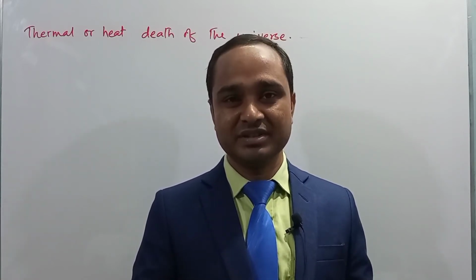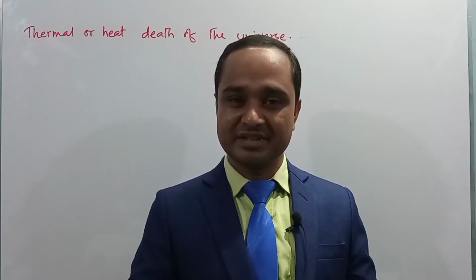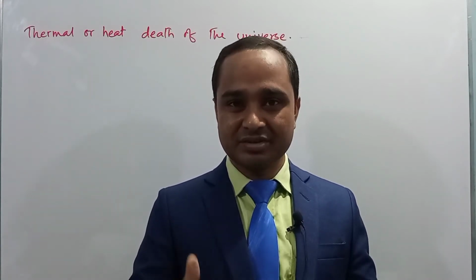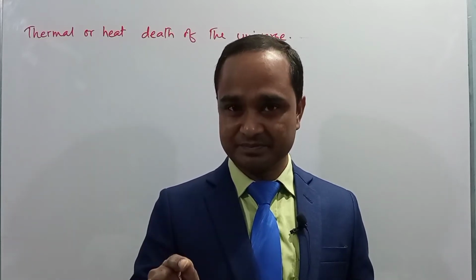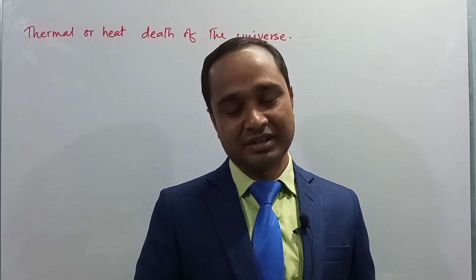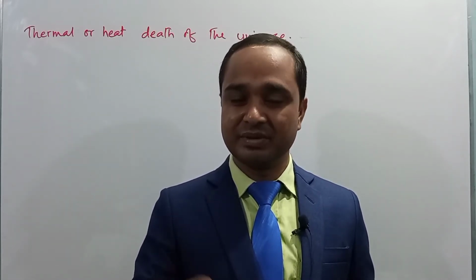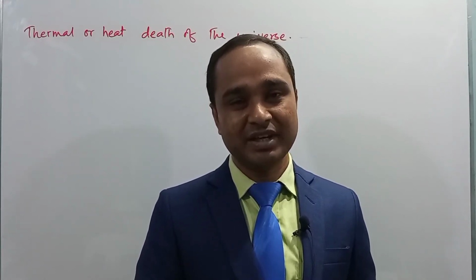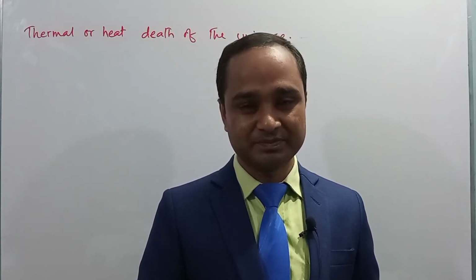That is, entropy increases means the disorderliness of a system increases, and after a certain period the disorderliness or entropy of a system will be maximum, right? And at that moment the possibility of obtaining work using heat, or by the flow of heat, will be 0. Since the disorderliness will be maximum, the possibility of obtaining work will be minimum or 0, right?